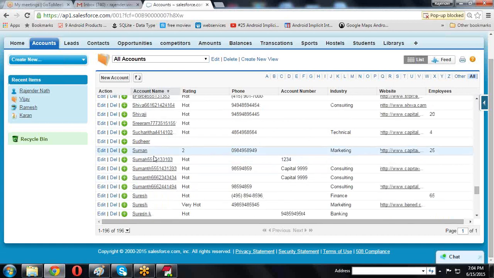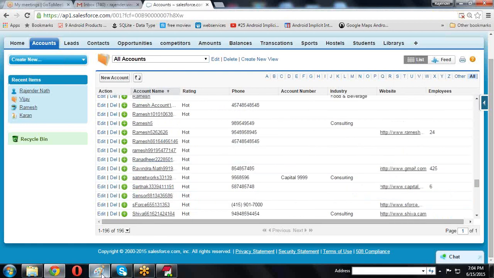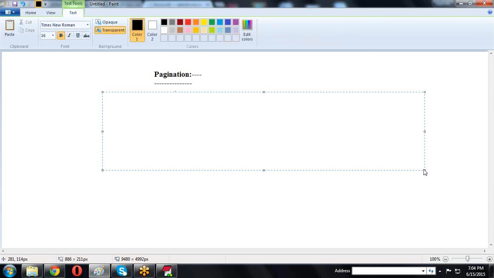Suppose you have a large number of records, and whenever we are selecting the data, I'm writing the query like this. A list of account, ACC list equal to something, I'm writing the query: select ID, name, phone, industry from account. So this account object contains some 1 million records.